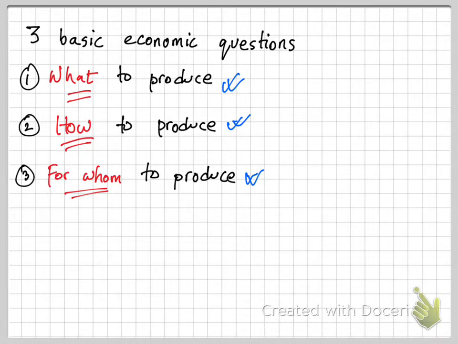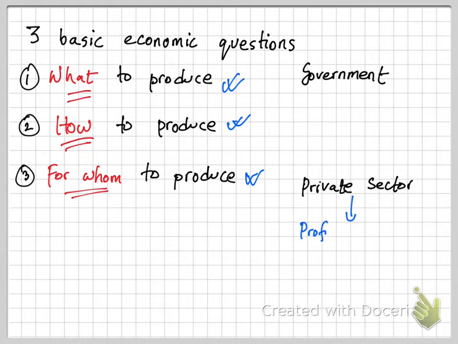Before moving on to the questions, let's look at two key stakeholders in an economic system. One of them is the government and the other is the private sector. Now, as you all can understand, the government and the private sector have very different goals and very different motives, right? What does the private sector usually look for? The private sector usually looks for making profit, and we say that the private sector has a profit motive.